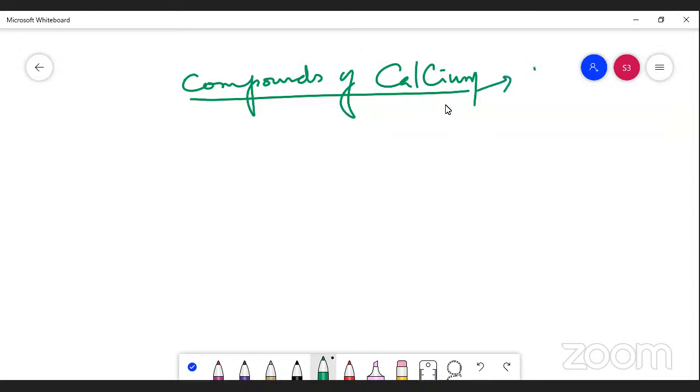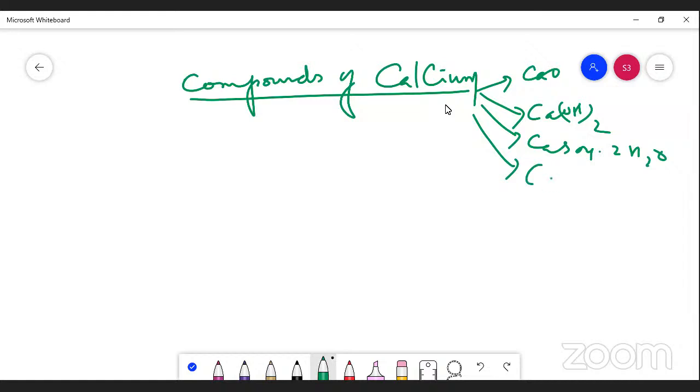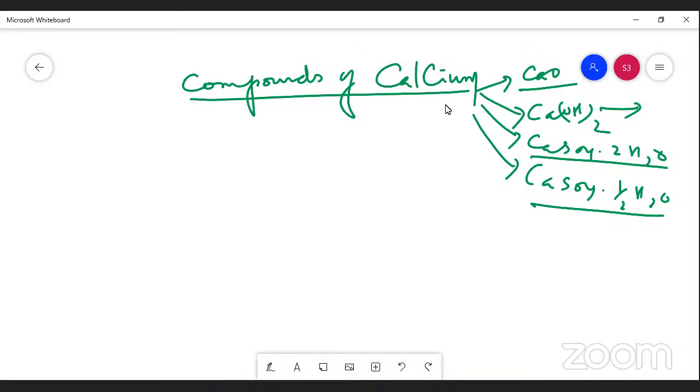I have already given calcium oxide, calcium hydroxide, and calcium sulfate, and calcium sulfate hemihydrate, CaSO4·½H2O. This is plaster of Paris. This is gypsum. This is slaked lime. This is quick lime. You know the point. Now we are going to study how calcium oxide is prepared by laboratory methods.